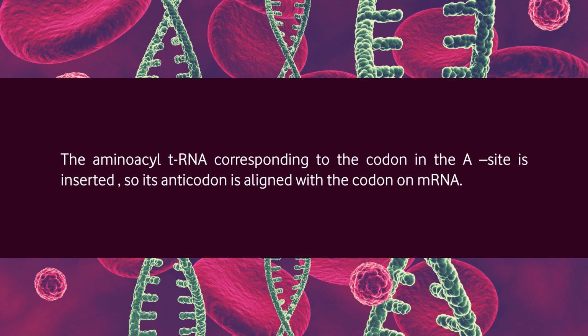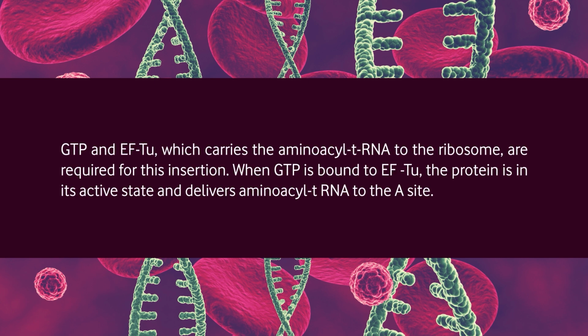In this phase, the amino acid transfer RNA corresponding to the codon in the A site is inserted, so its anticodon is aligned with the codon on messenger RNA. GTP and the elongation factor TU, which carries the amino acid transfer RNA to the ribosome, are required for this insertion. When GTP is bound to the elongation factor TU, the protein is in its active state and delivers amino acid transfer RNA to the A site.